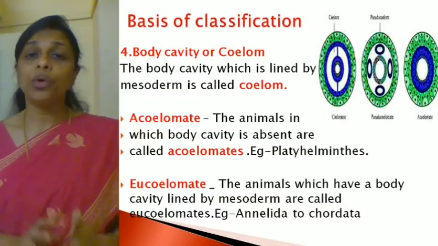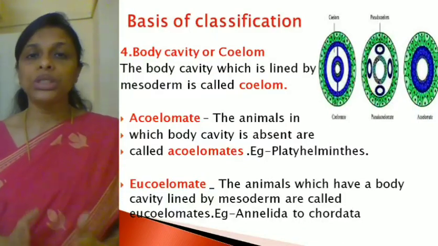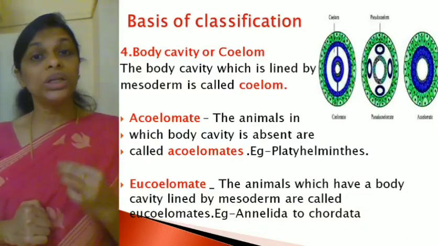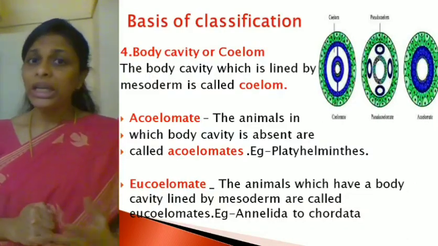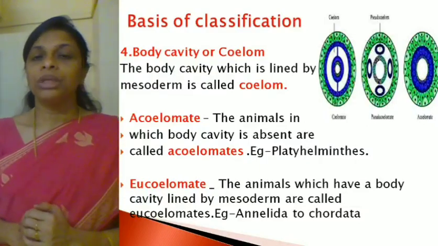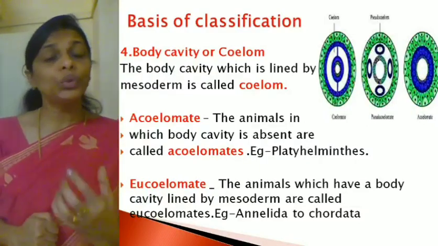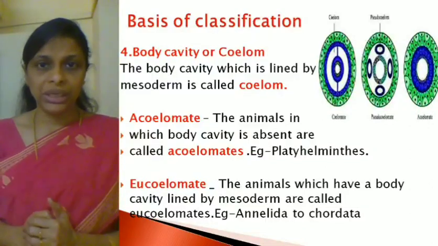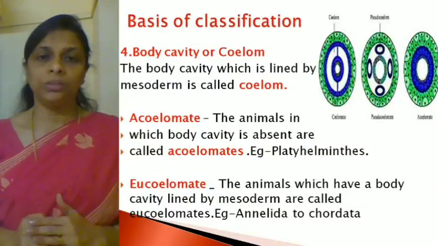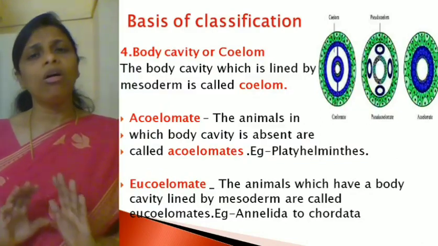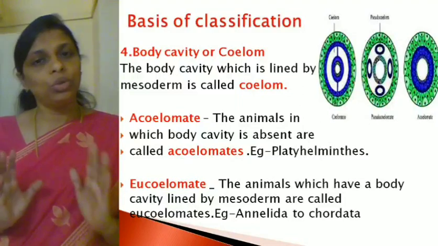Now coming to the next one, that is coelomates or eucoelomates. EU stands for true, the animals which have a true body cavity. Now why do I use the word true? Because a body cavity can be called a true body cavity only if it is lined by the mesoderm. So the animals which possess a body cavity lined by mesoderm are called eucoelomates or just coelomates. Both are one and the same.